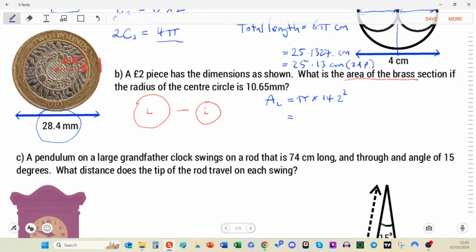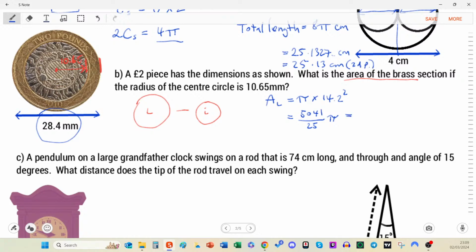So calculator job, do the 14.2 squared first. There's a little button where you can use the squared, and then multiply that by pi. You get pi by pressing the little shift button in the top left, and then there's a pi button at the bottom. It really depends on your calculator, but definitely find where pi is. It will be used a lot. So we can leave this in terms of pi. Your calculator will usually give you a fraction of pi, like this, and this is the easiest way if you're going to go back and use this.